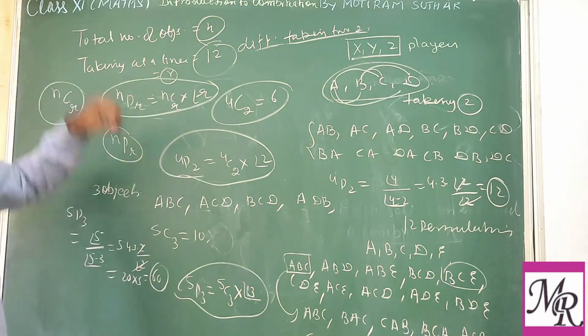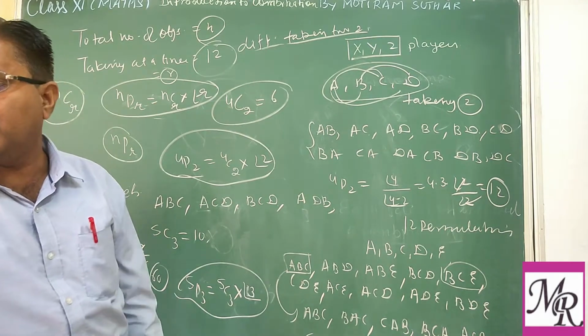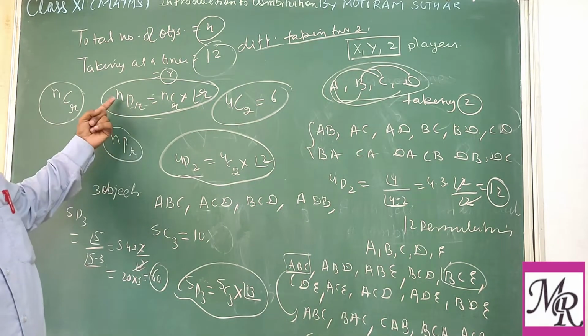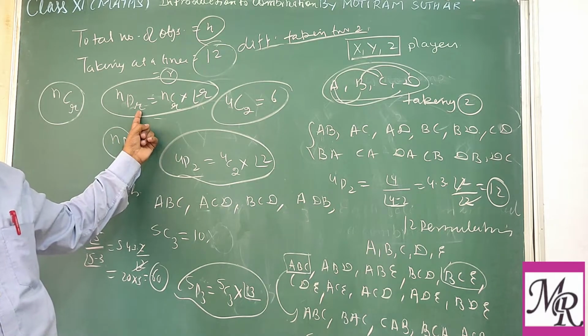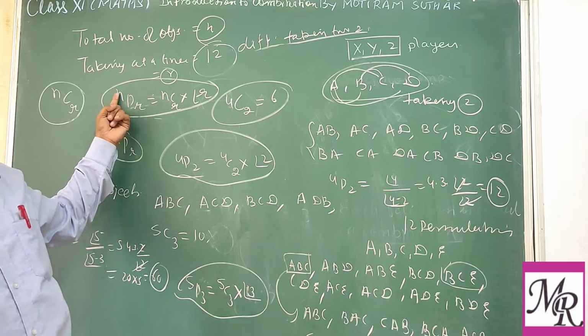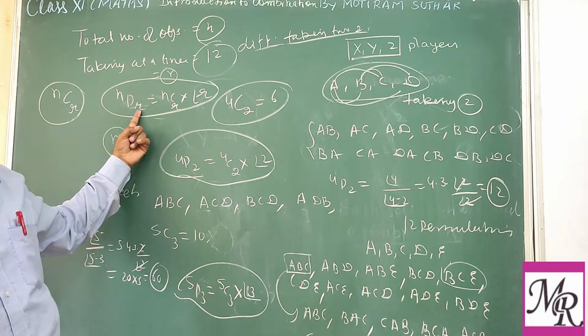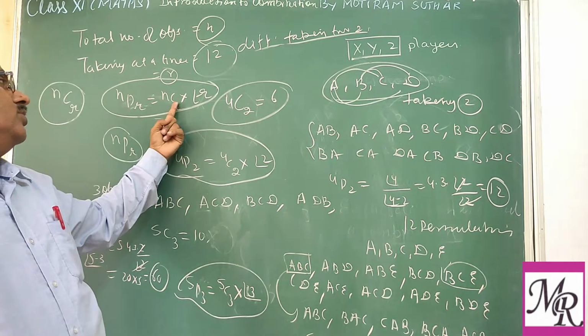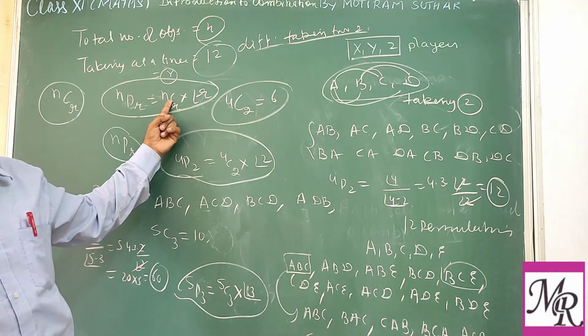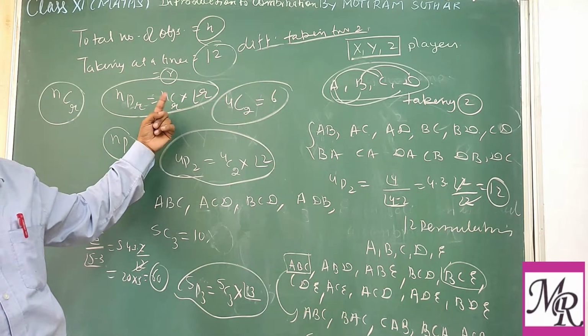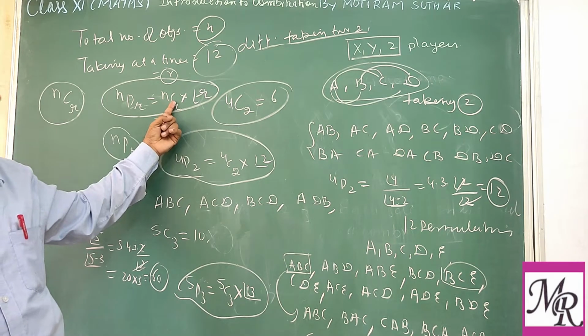This is generalizing. What is the generalizing? The formula: NPR, the number of permutations of n distinct objects when taking R, is equal to factorial R times the number of selections of the same objects, taking the same order.